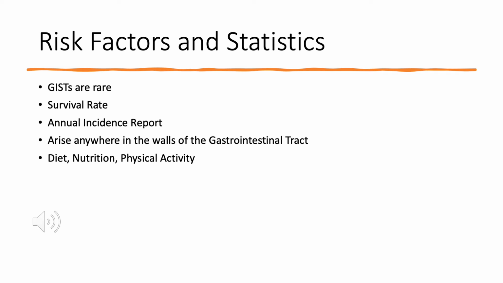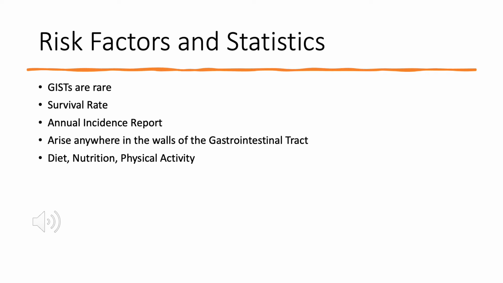The survival rate is called a 5-year survival rate, and it tells that people live 5 or more years after the cancer is found. The survival rate overall is about 83%. So basically, if you're diagnosed with this cancer, you have a higher survival rate.